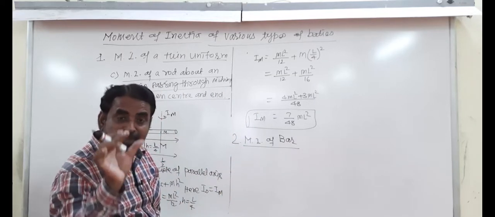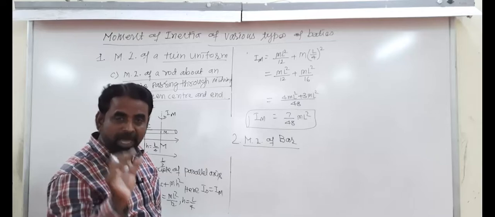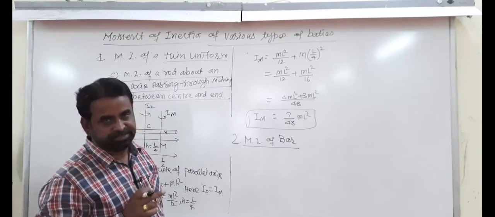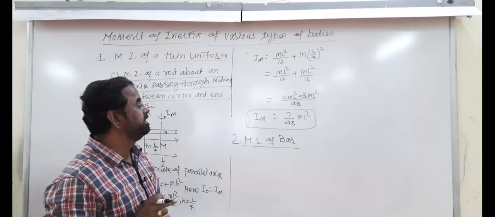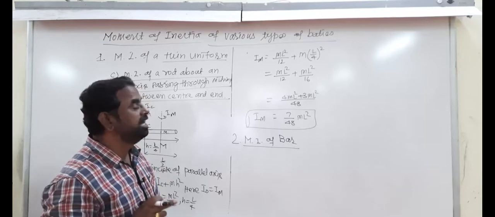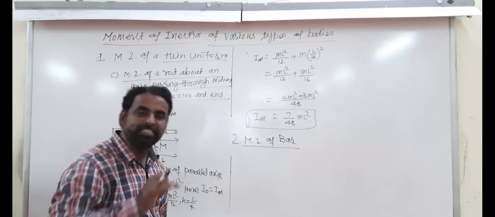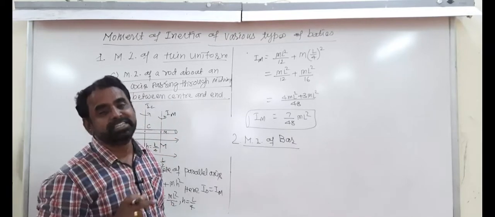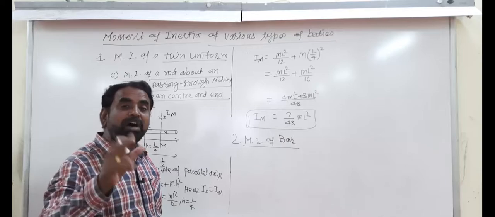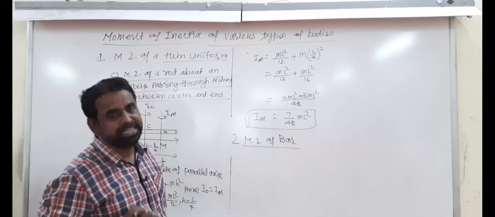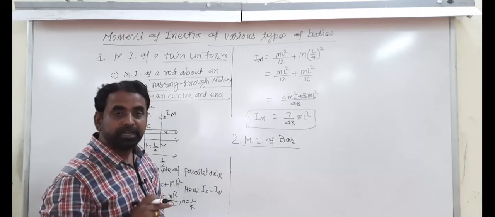Bar means a bar magnet, with length, breadth and thickness. Such a type of body is there. Then the moment of inertia of a uniform bar. Uniform bar means the density is the same everywhere. So how is the figure?